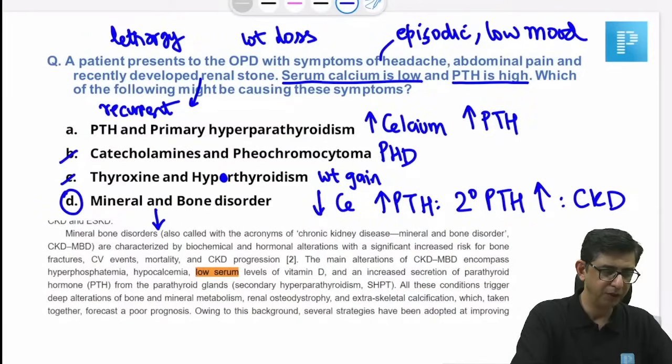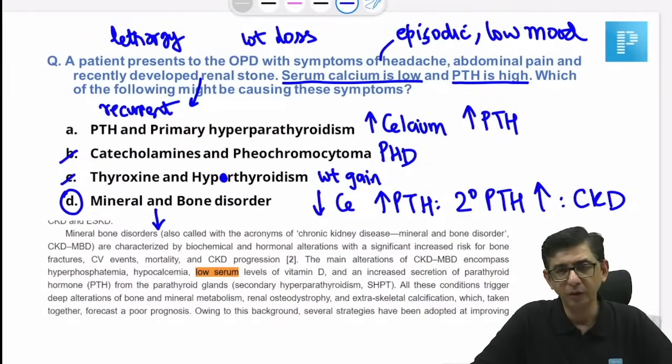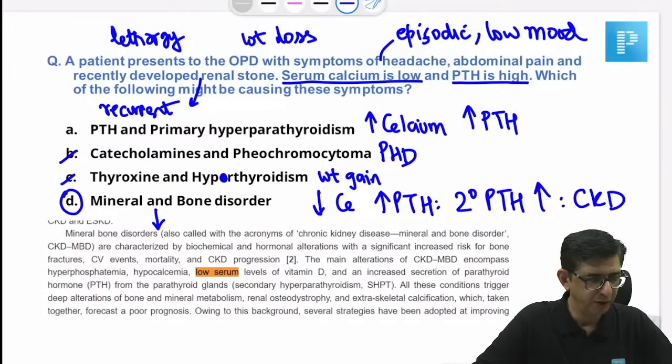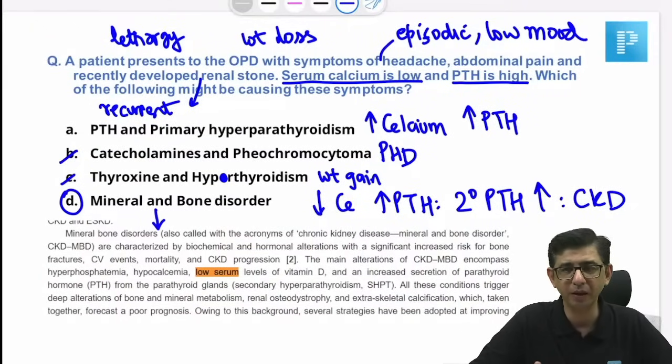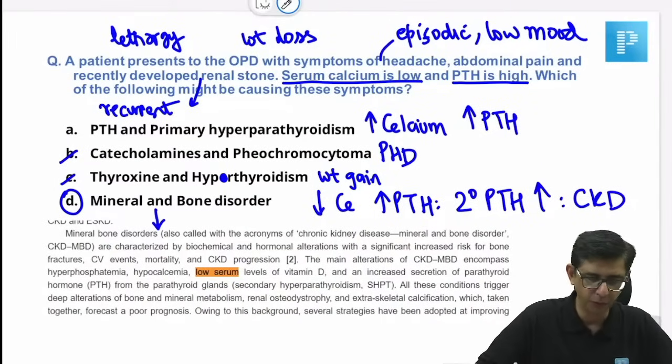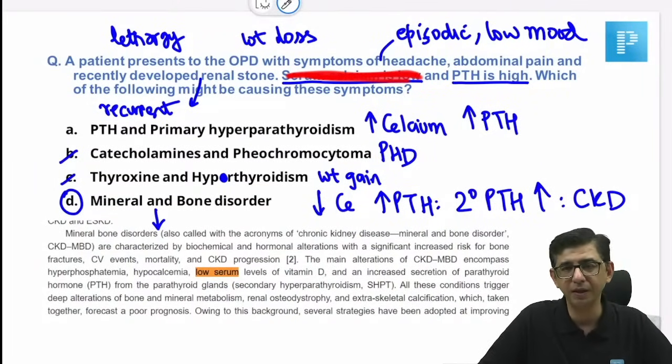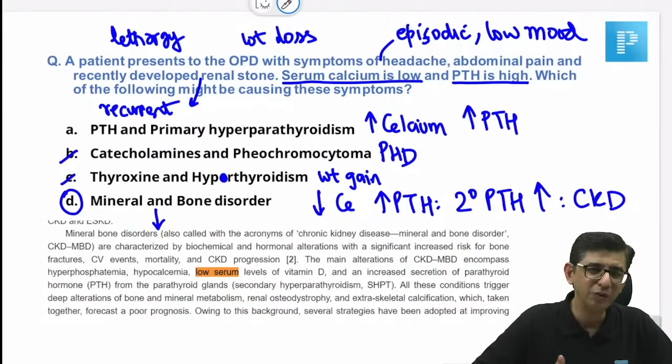Serum calcium is low and PTH is increased. Doc, I agree with all the points that you're saying, but the point is primary hyperparathyroidism. My only point is, if serum calcium is low, then I'll say option A. That is the first thing that I put up there. If I remove this from the question, then I'll say that it is option number A only. But I began by asking whether there was a low serum calcium, because to have a low serum calcium in primary hyperparathyroidism is going to be highly insignificant. So, okay, we are sorted for this one.